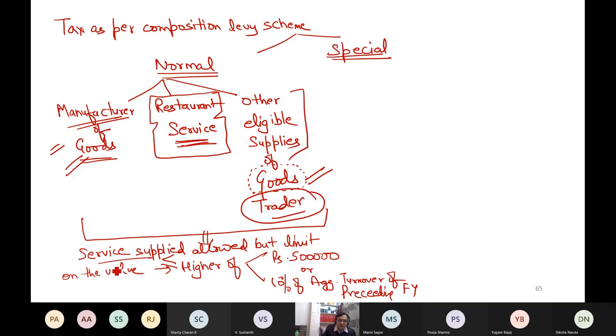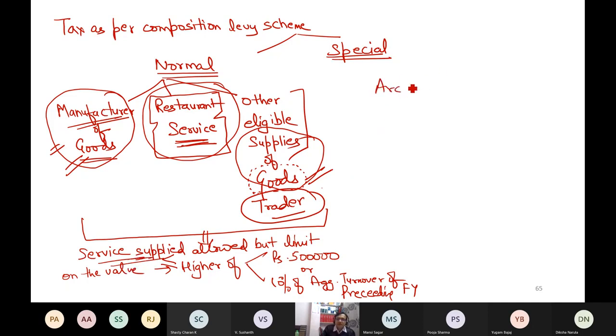Now I can supply service also, but who can supply service? Only these people. First I should be either a manufacturer, or restaurant service provider, or other supplier of goods. If I am covered under any of these three categories, then I can supply services also. But in my case, the assessee was supplying architectural services, which is neither manufacturing goods, nor restaurant, nor other supply of goods.